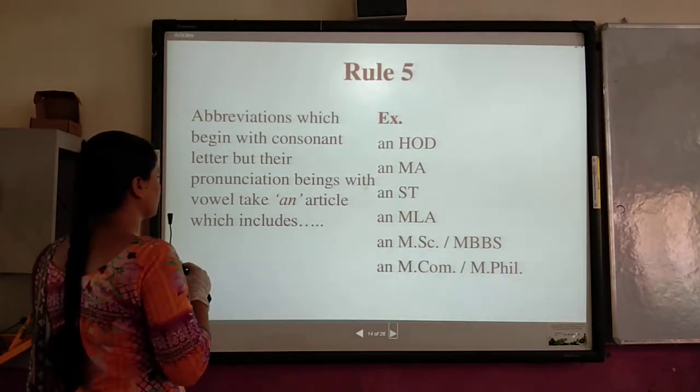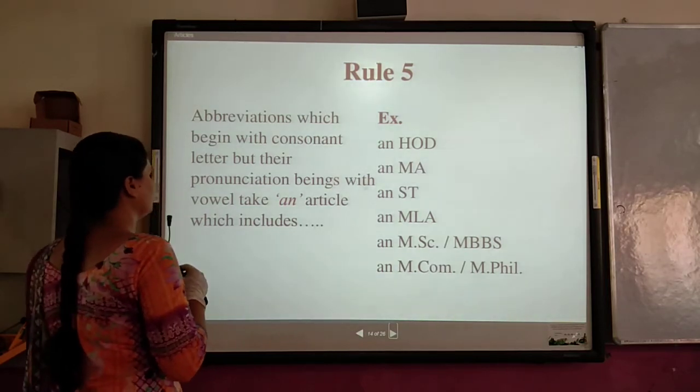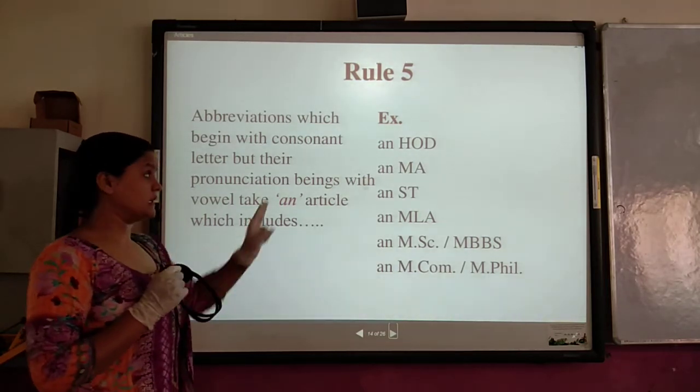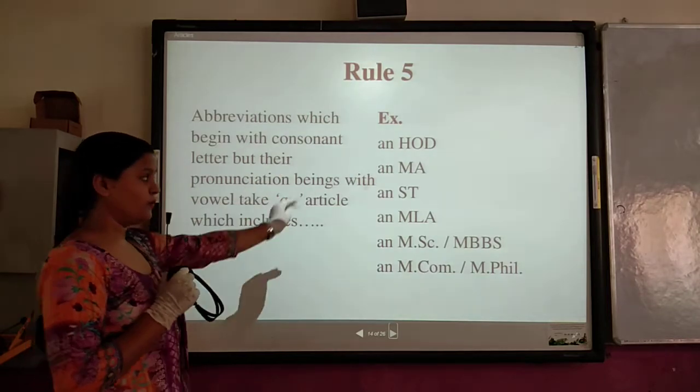Now take "an" as an article which includes some letters. These are very important to know.